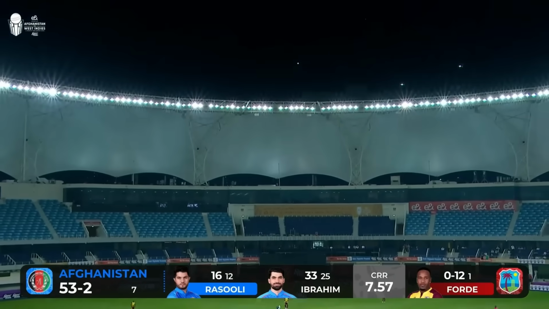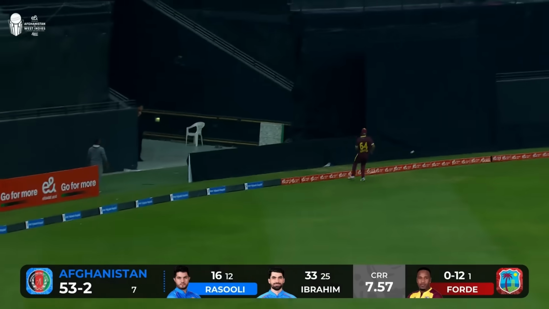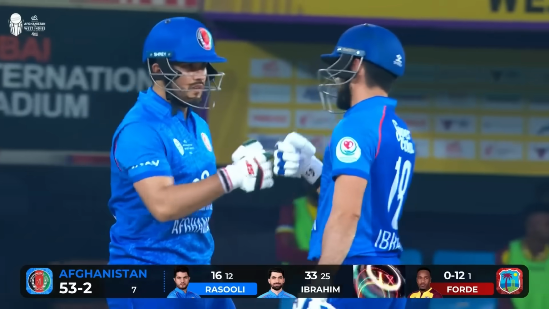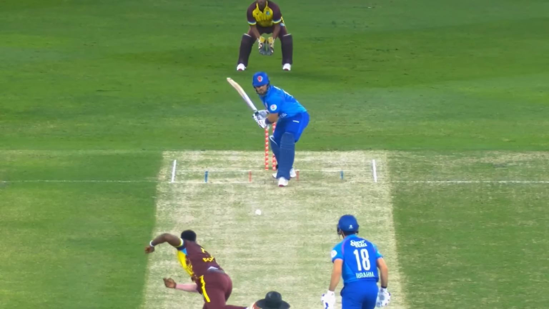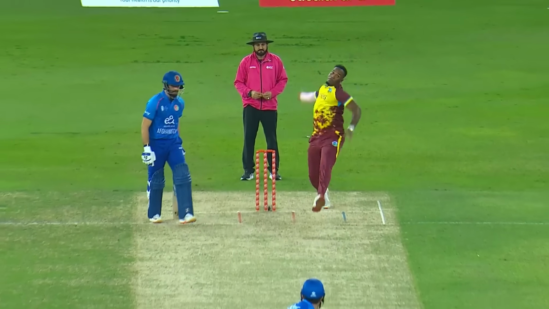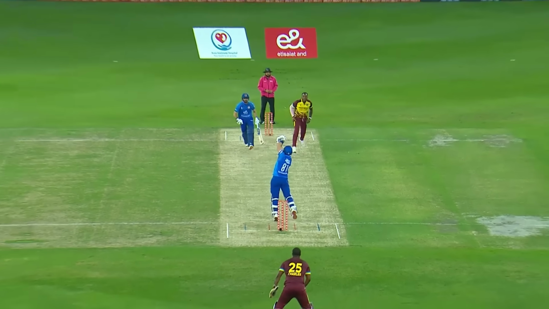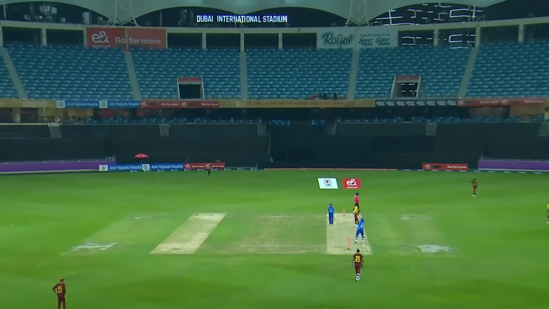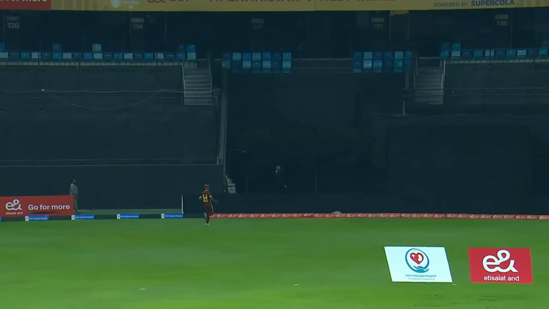Gorgeous stroke straight down the ground. Amazing stroke from Rasuli. And he got all of that, didn't he? High elbow. Hold the pose. This was the, well, shot of the day so far.